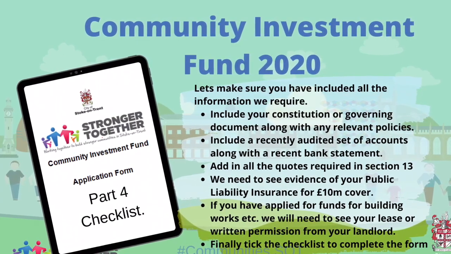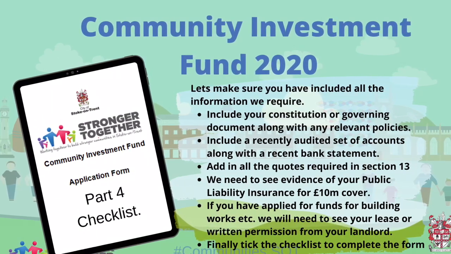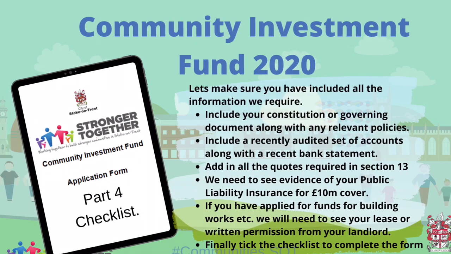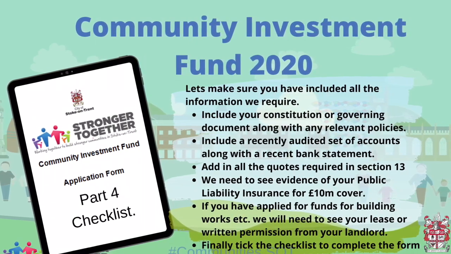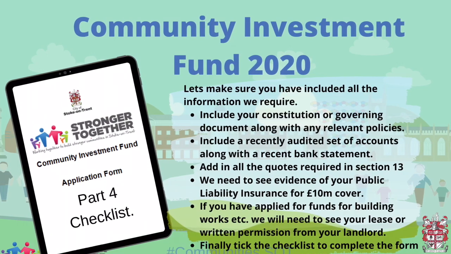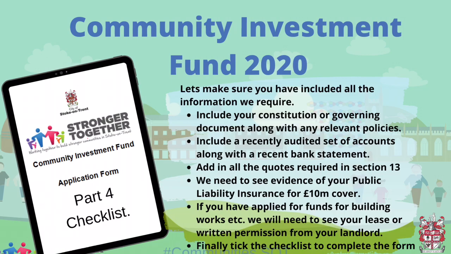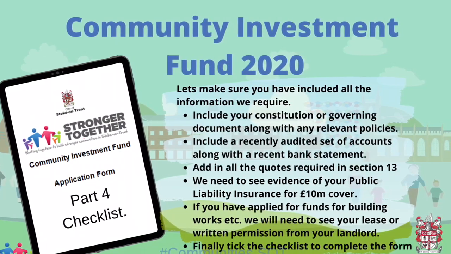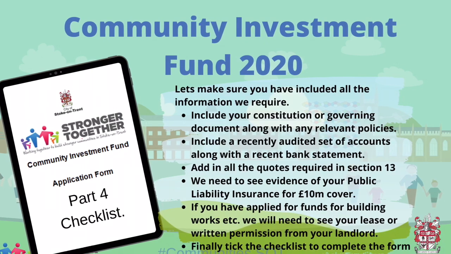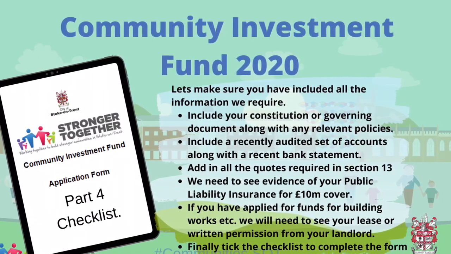We'd like to make sure that you've included all the information that we require, so this year we've included a checklist. We need you to provide your constitution or governing document, along with any relevant policies. We need you to include a recently audited set of accounts, along with a bank statement. If you need quotes for your projects, please provide those quotes also. We need to see evidence of your public liability insurance, with a £10 million cover.